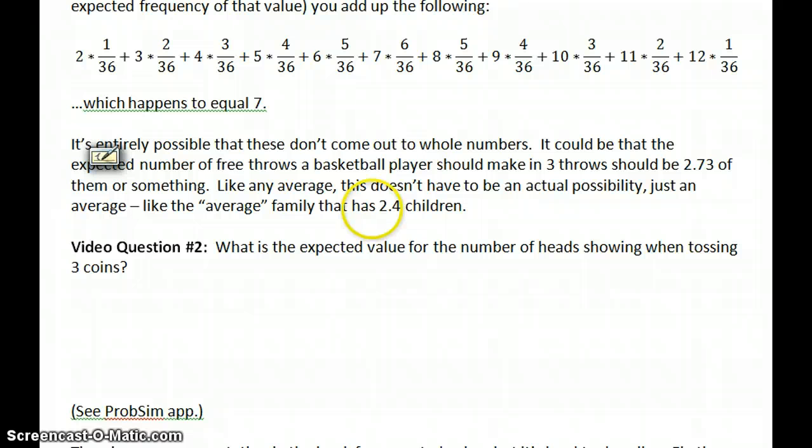It kind of tells you that the average family, or people who are close to being average, might have 2 or might have 3, and there's sort of more families that might have 2 than 3, that pull that average down below 2.5. And it's somewhere between 2 and 3 and closer to 2. Or if you knew you had 10 families, you should expect there to be 24 children. Same kind of thing here. If he's going to make 2.73 shots out of 3, you could multiply that up out of 100 and make another percentage out of it if you wanted to.